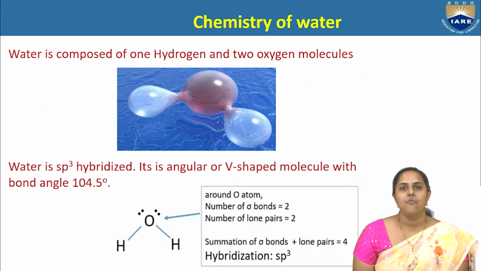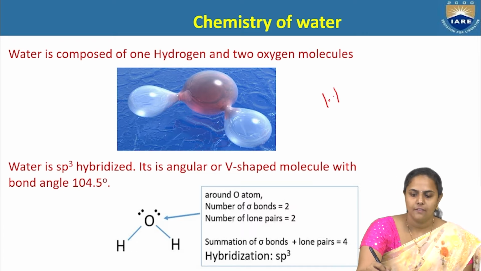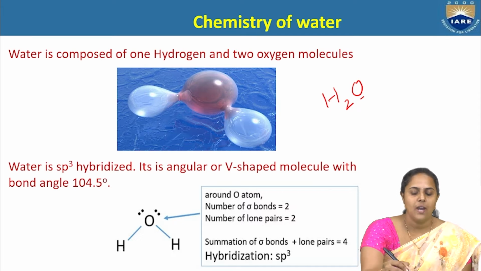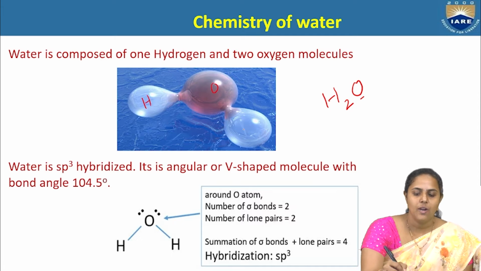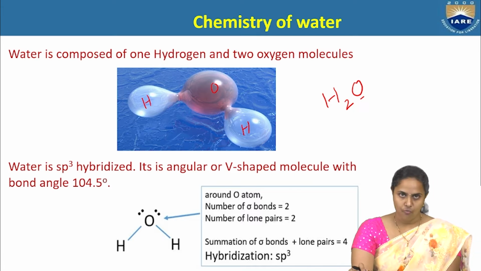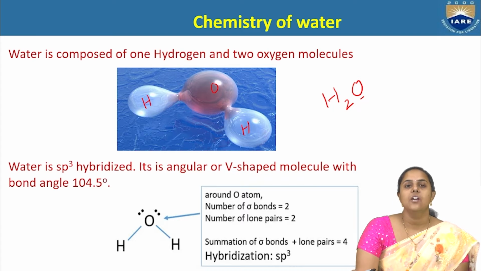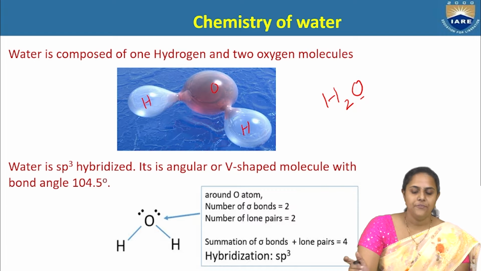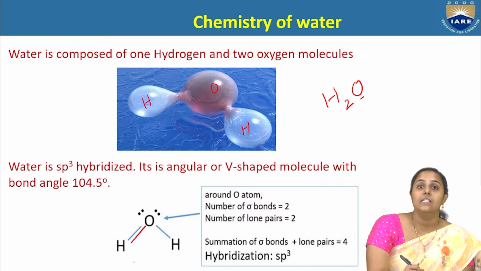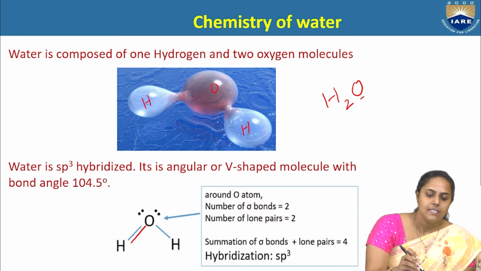Talking about the chemistry of water, the molecular formula of water is H2O. It means one oxygen atom is present along with two hydrogen atoms, and overall it forms a water molecule. Water is sp3 hybridized with a bond angle of 104.5 degrees and an angular structure. The oxygen is attached to each hydrogen atom with a single bond, which represents a sigma bond.